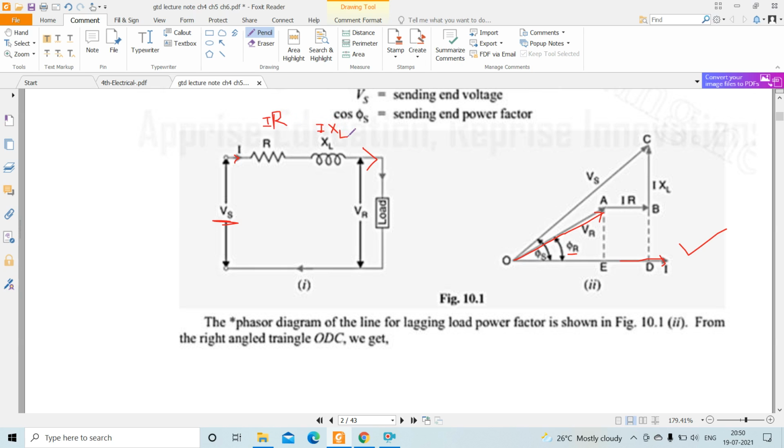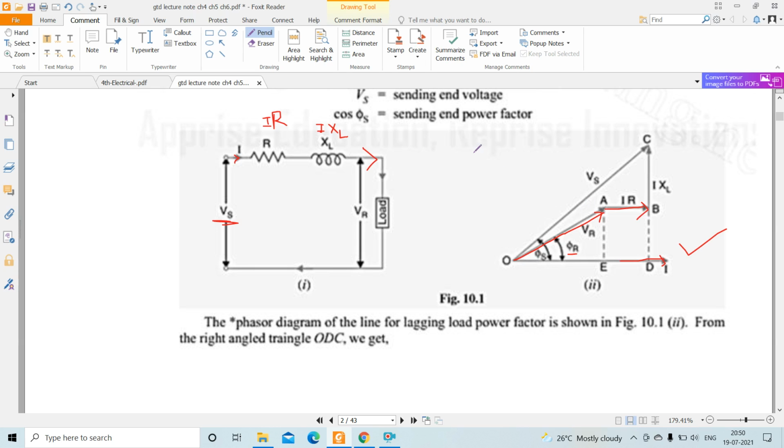In the case of resistance, voltage and current are in the same phase, so I into R is parallel to I, in phase with I.